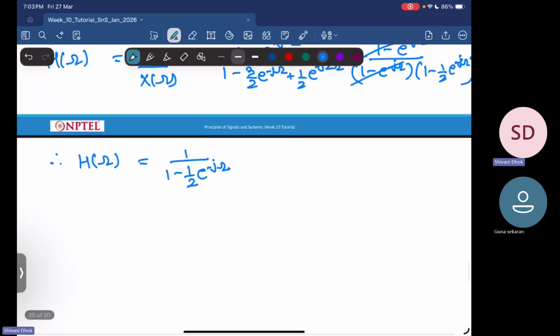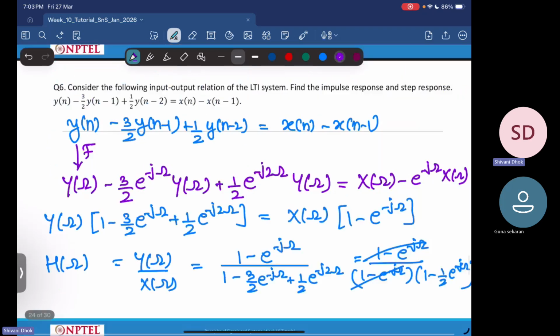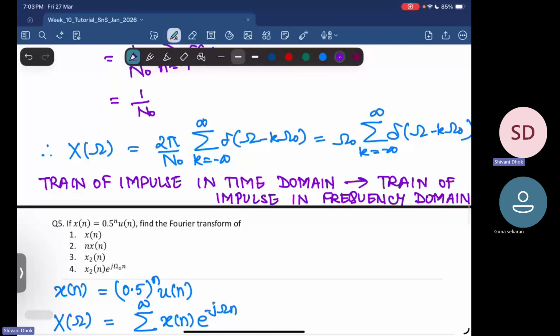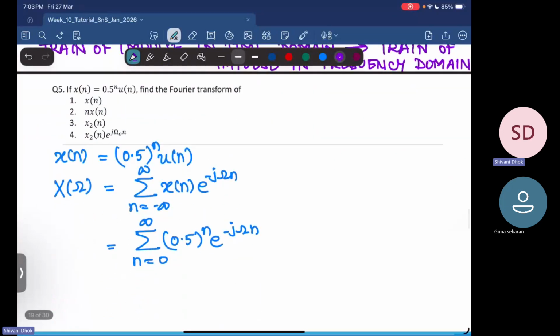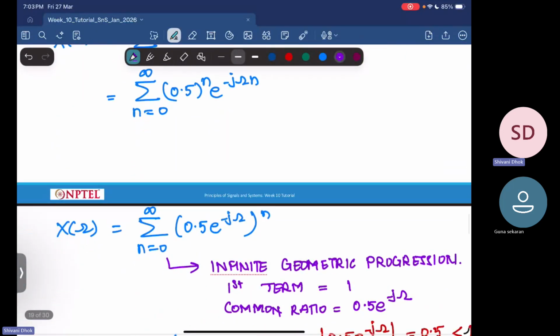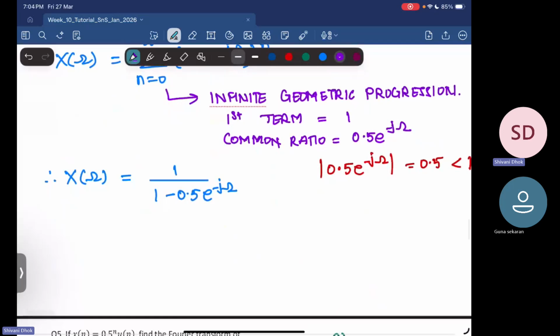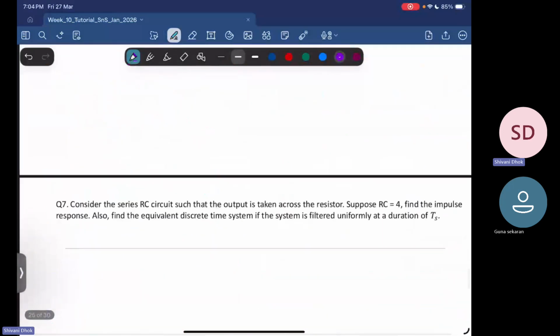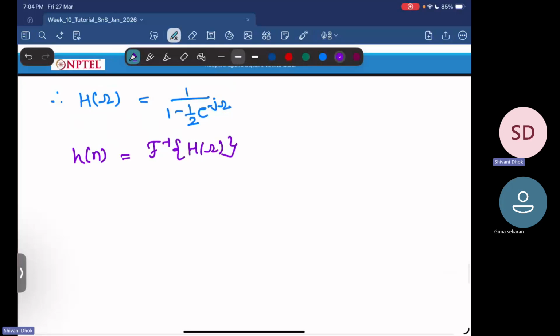Okay, and now what we want to do, we want to find h of n, which is inverse Fourier transform of capital H of omega. And recall, we have seen this Fourier transform in your previous question. So x of n equal to 0.5 to the power n into u of n had a Fourier transform of 1 upon 1 minus half into e power minus j omega. And that is exactly the Fourier transform that we have in this particular question.